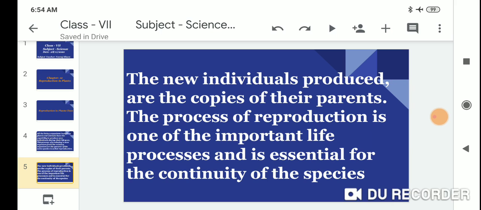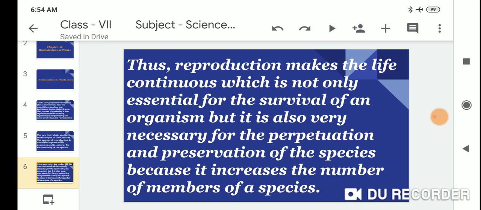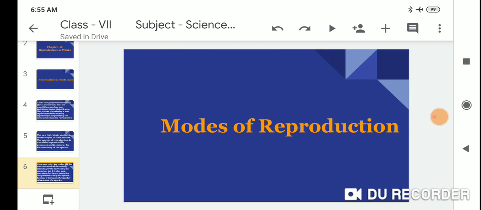Reproduction makes life continuous, which is not only essential for the survival of an organism, but also very necessary for the production and variation of the species, because it increases the number of members of a species.